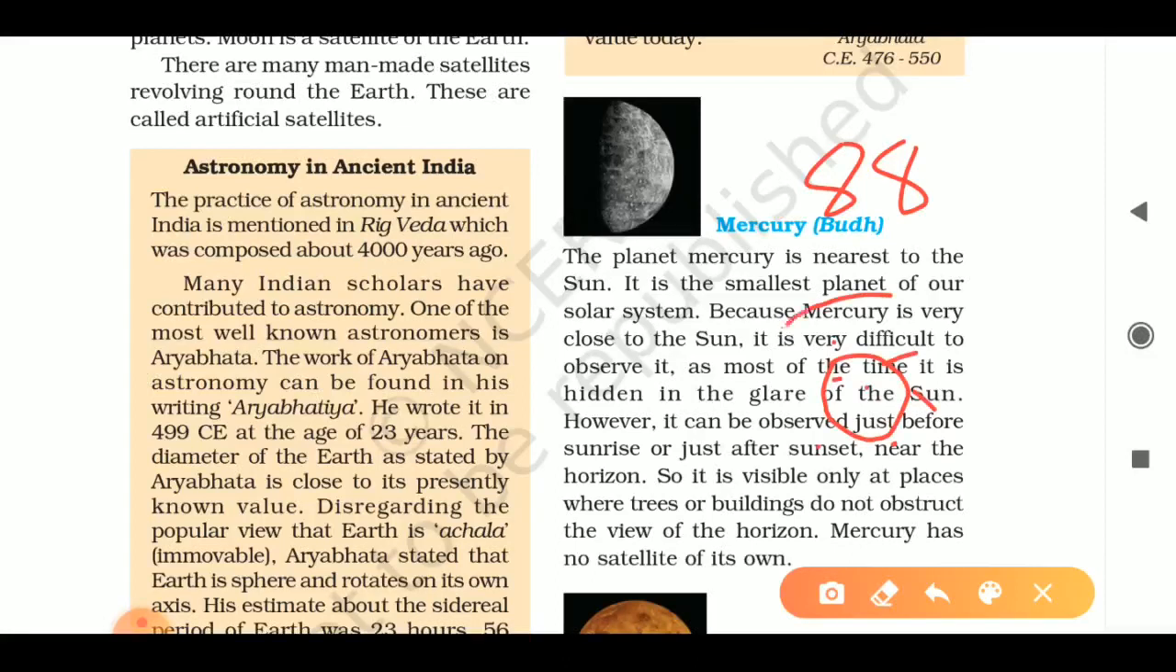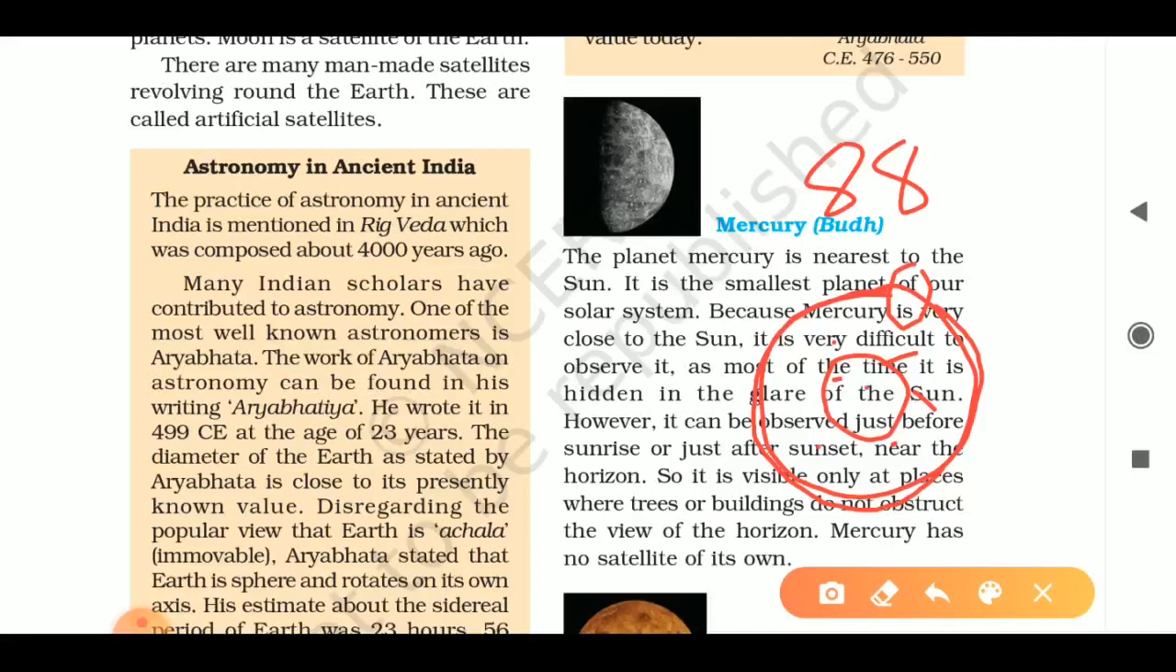And this is Mercury's orbit. If Mercury is here, it will take 88 days to revolve around this orbit. So its time period is 88 days.